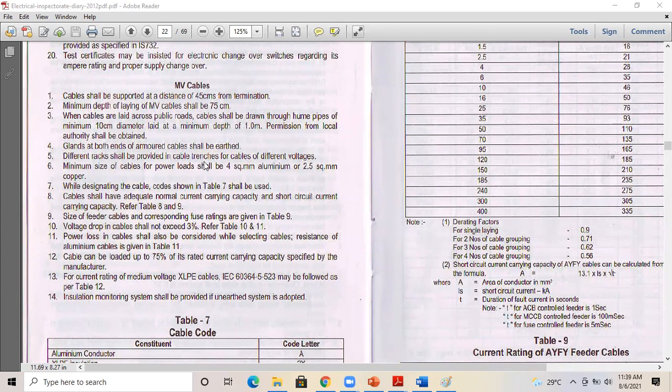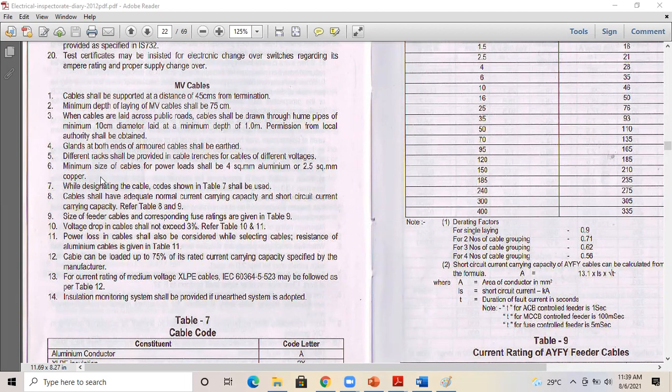If the cable is crossing the public road, you shall get permission from the public work department, and then only you can lay the cable. And the standard is to pass the cable through a Hume pipe laid at a depth of 1 meter. Glands at both ends of armor shall be earthed. As you have seen in the video, that is gland connection. The gland shall be earthed.